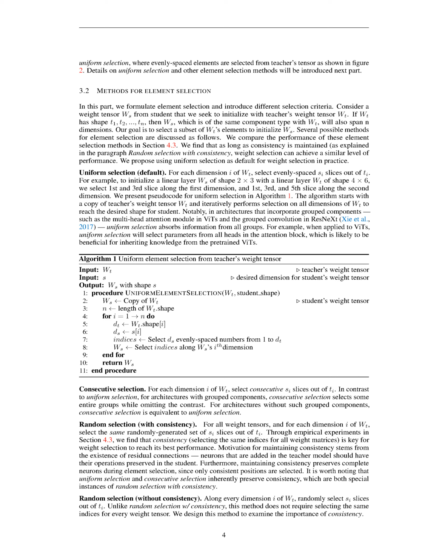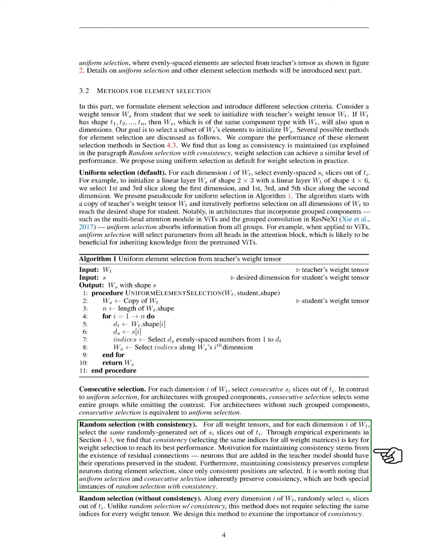Section Summary. Weight selection is a process of initializing a smaller model using a pre-trained model as a teacher. It involves 3 steps: layer selection, component mapping, and element selection. Layer selection involves choosing layers from the teacher model to initialize the student model. Component mapping establishes a one-to-one mapping between the components of the two models. Element selection involves selecting subsets of the teacher's weight tensor to initialize the corresponding components in the student model. Different methods for element selection, such as uniform selection and consecutive selection, are discussed, with uniform selection being proposed as the default method.